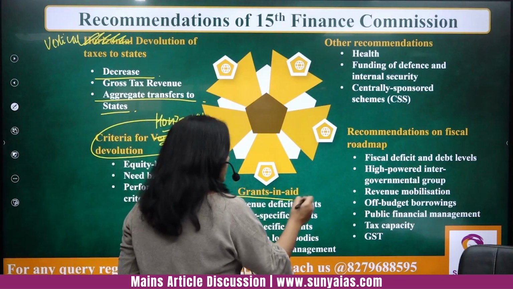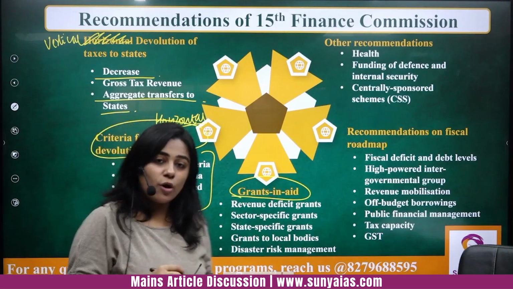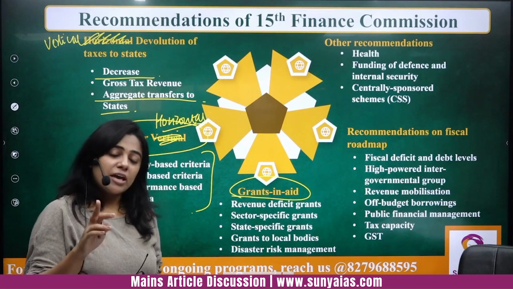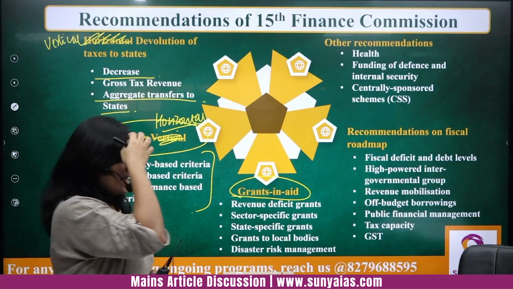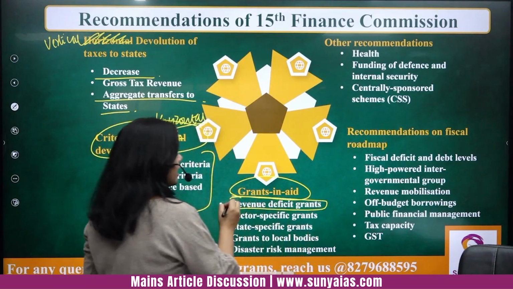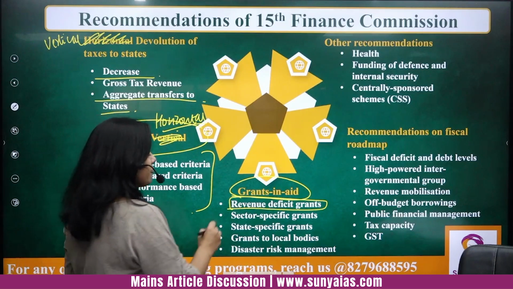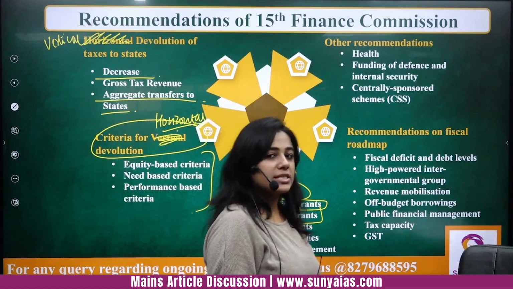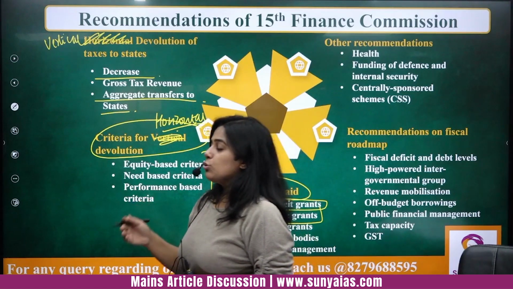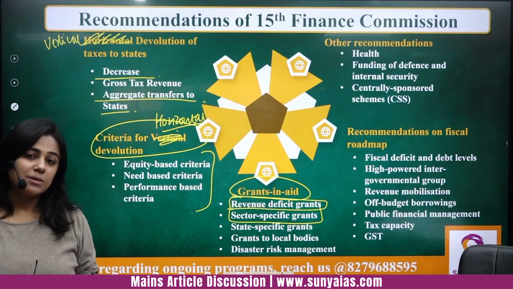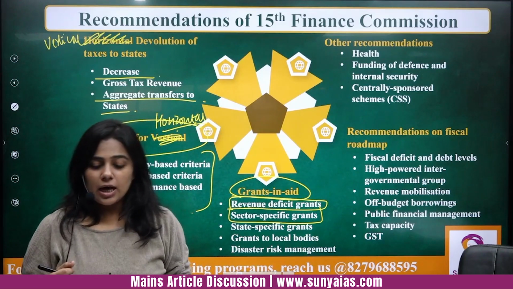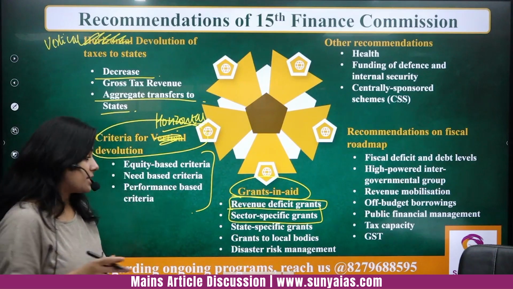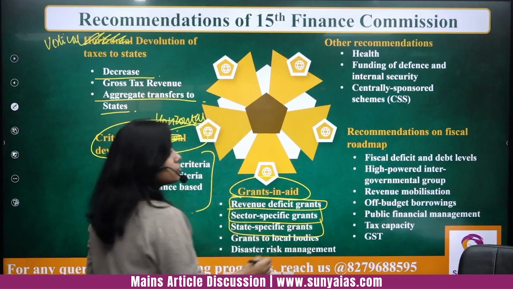Then grants in aid, it also mentioned on what basis grants in aid should be given. So for example, and this you can get in your prelims, if not in prelims, you can mention in your mains that revenue deficit grants have been recommended. There have been sector specific grants, for example agricultural sector, technology sector, infrastructure sector. You can simply be asked a question in prelims that the 15th Finance Commission recommended sector specific grants as well, yes. State specific grants were also recommended, right?